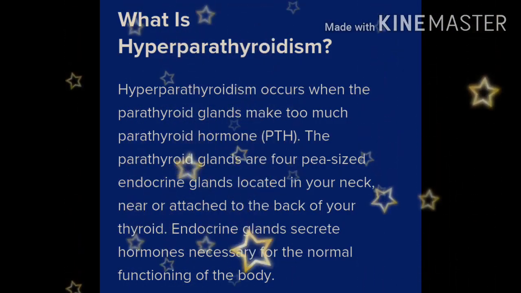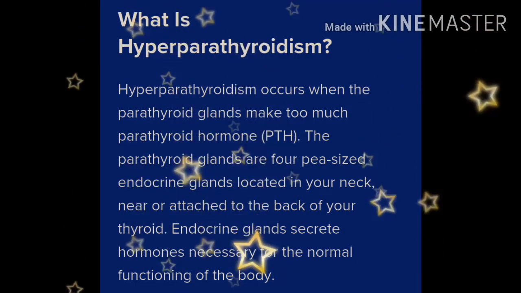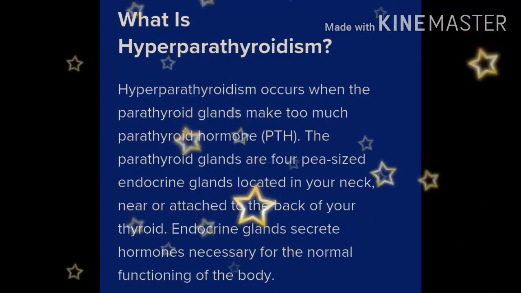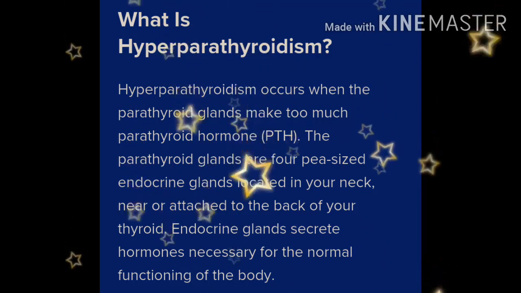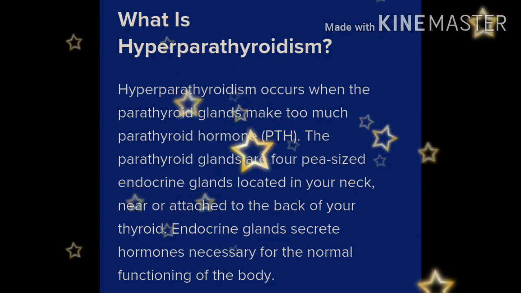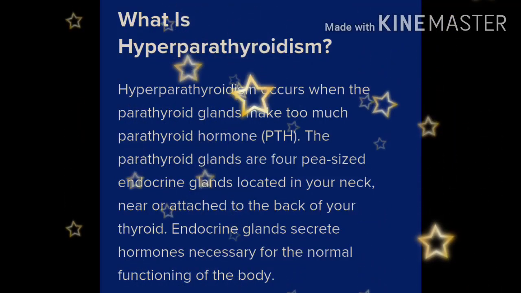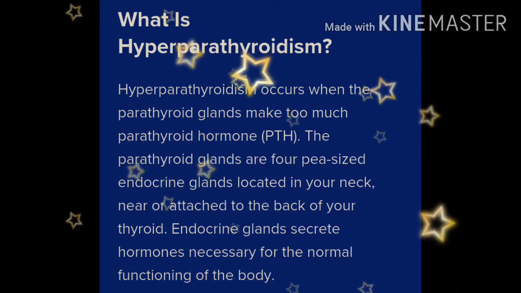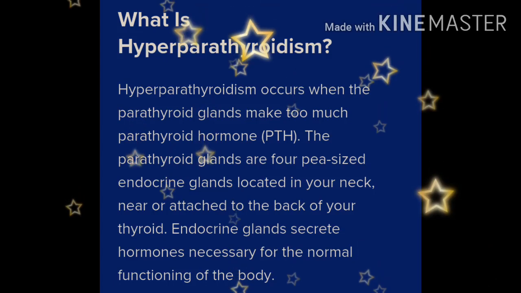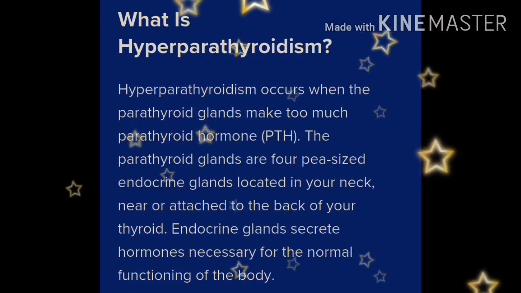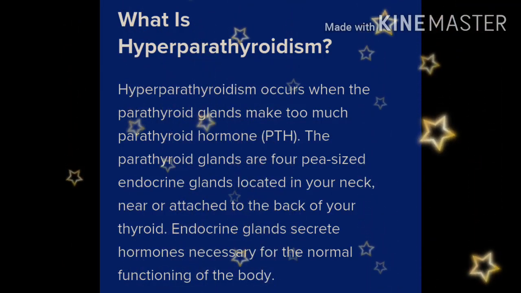Then definition: hyperparathyroidism occurs when the parathyroid glands make too much parathyroid hormone, that is PTH. The parathyroid glands are 4 pea-sized endocrine glands located in your neck near or attached to the back of your thyroid. Endocrine glands secrete hormones necessary for the normal functioning of the body.